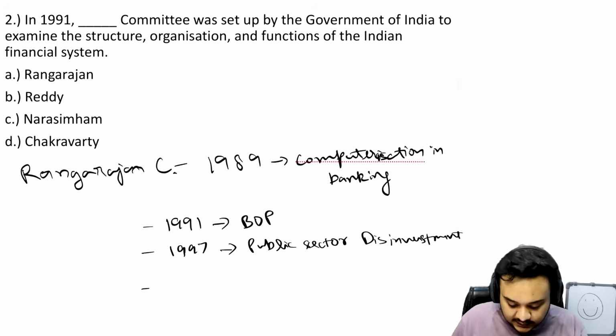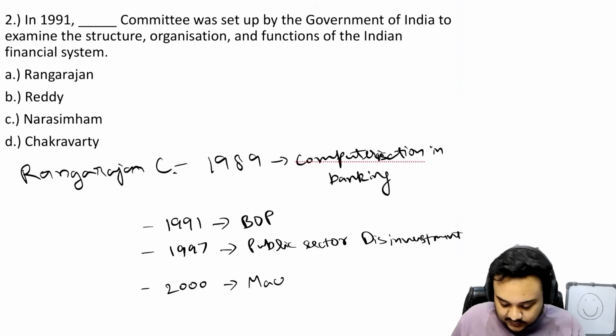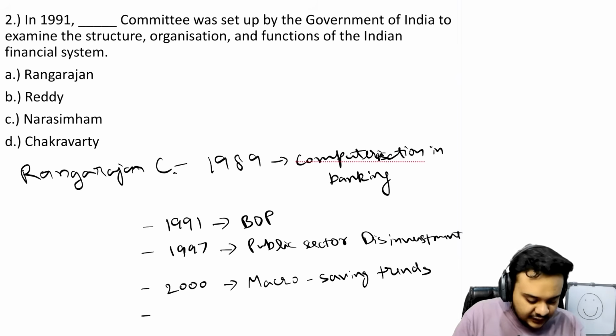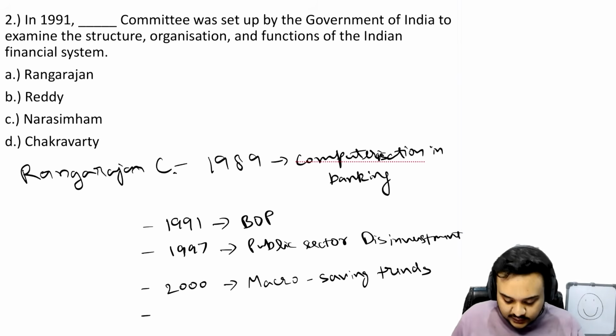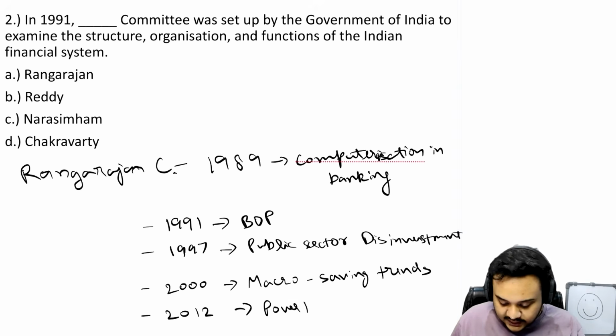Then there was another one in 2000 for macroeconomic savings trends, for savings trends of households. Okay, then finally the most famous one was in 2012, which was for the poverty estimation reforms, right?